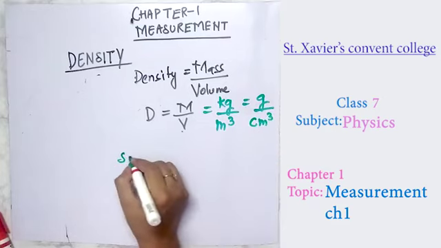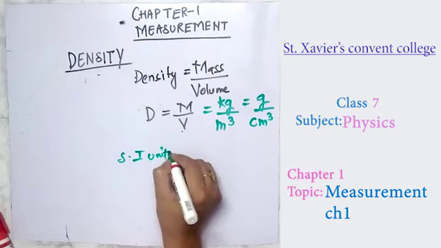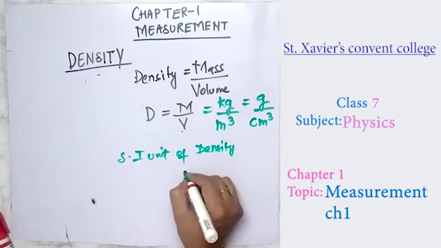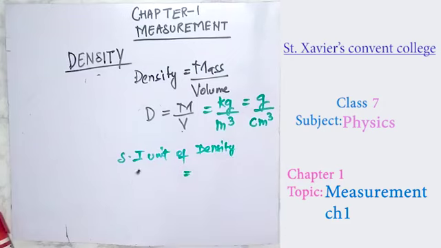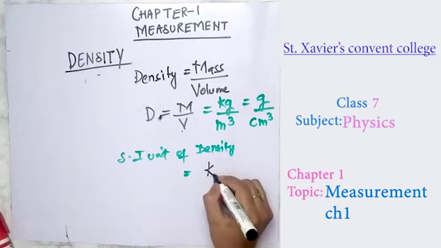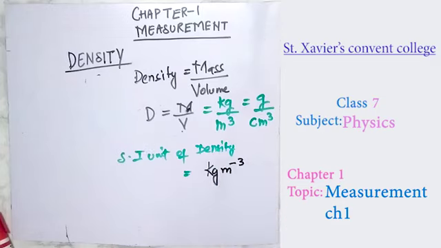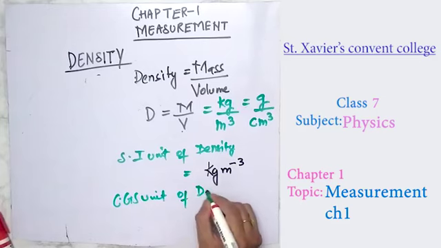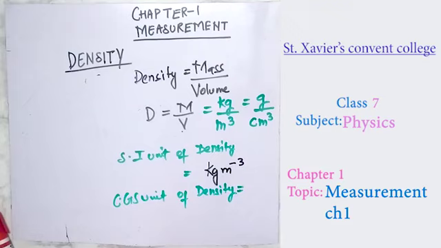This means the SI unit of density is kg per meter cube, while the CGS unit of density is gram per centimeter cube.